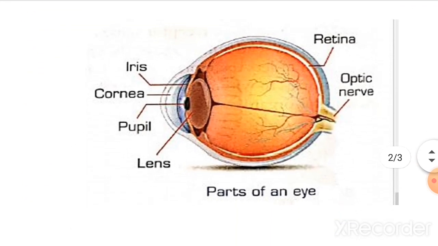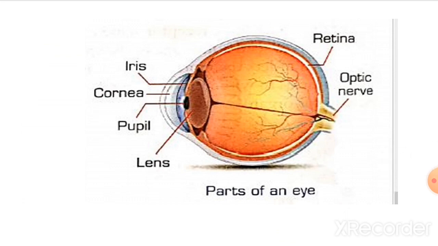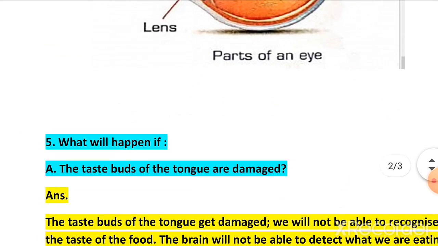This is the diagram of an eye. You can see here, this is the pupil, a black spot. Cornea is colorless. Iris is present around the pupil and lens is present at the back of the pupil, and retina is present at the back of the eye, and these are optic nerves which carry information to the brain.